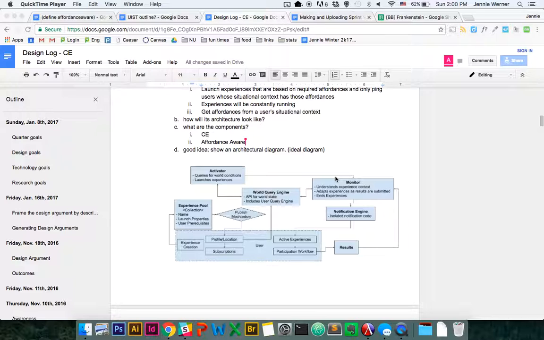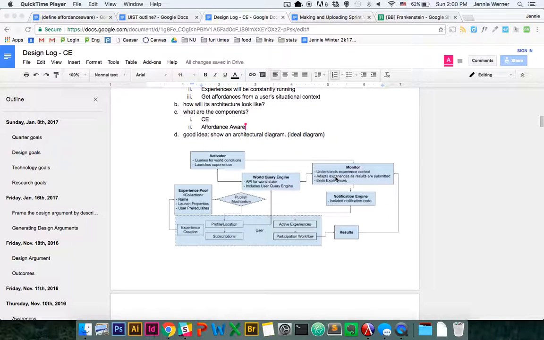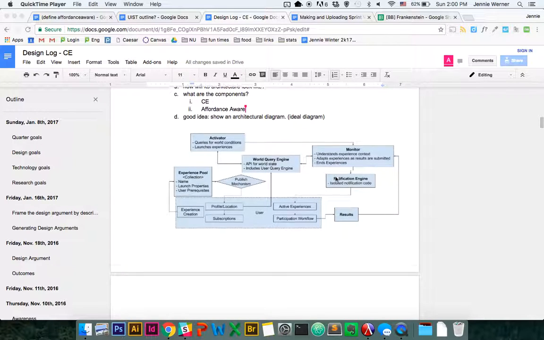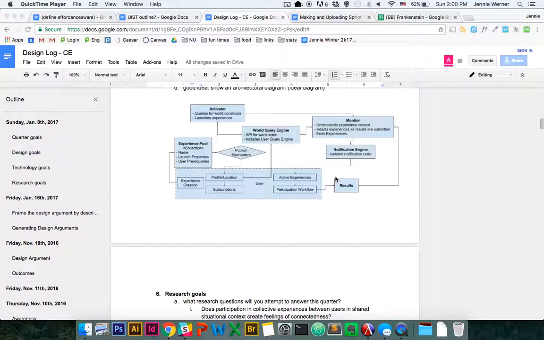The two main components of our platform are first the original collective experience platform, which is called Cerebral, and the second component will be Affordance Aware. This is a quick outline of what we want our architectural diagram to be by the end of the quarter, and Affordance Aware will go where Activator and World Query Engine currently are.